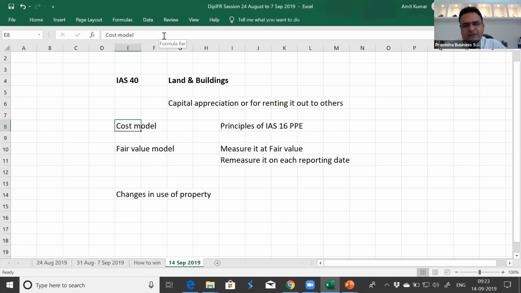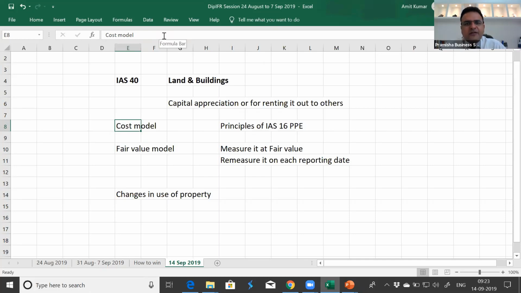So we'll look at the transfers in detail, but for the time being, I just wish to give you an overview that these are the complications which we may encounter when we are dealing with IAS 40 investment properties. Mainly, this is applicable to only land and building held for capital appreciation and renting it out to others.